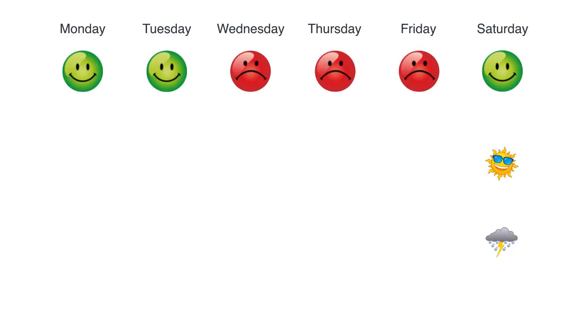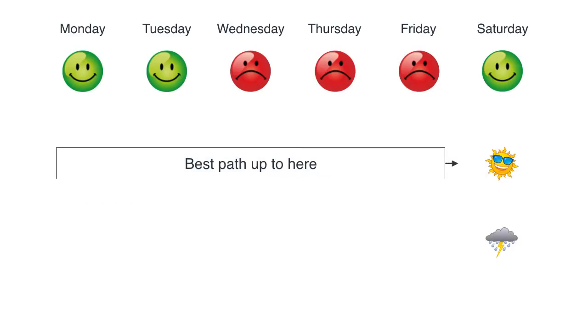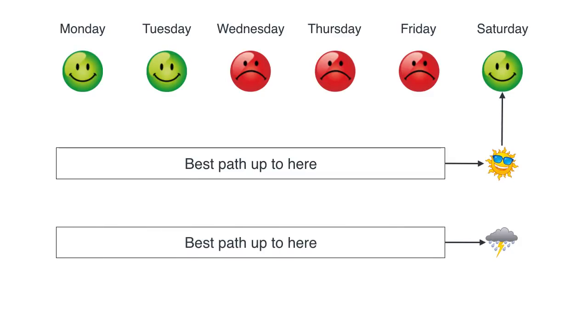We're going to record the best path up to here, and that probability multiplied by the probability that our sunny day made Bob happy is what we're going to compare with the best path up to here times the probability that that rainy day made Bob happy. Okay, so far we only have to record the best path up to here for the sunny day and the best path up to here for the rainy day.